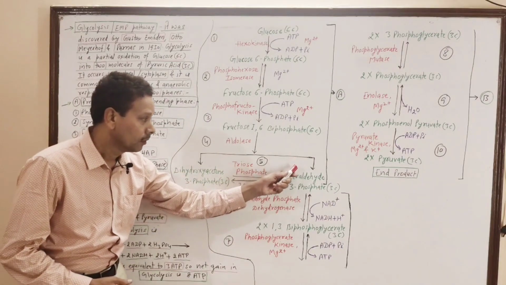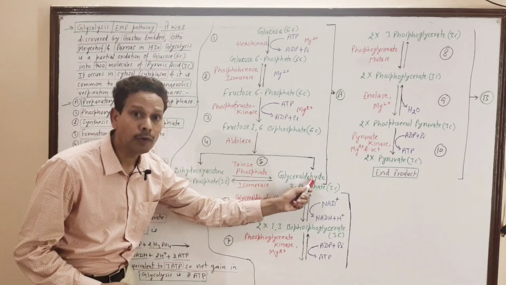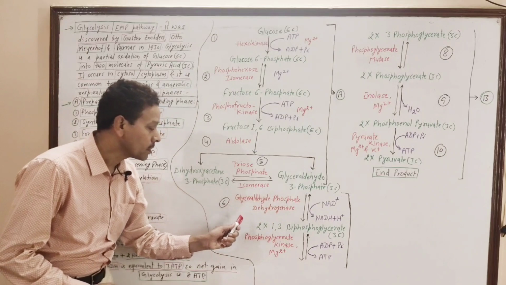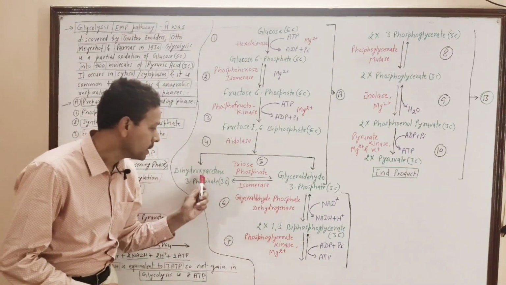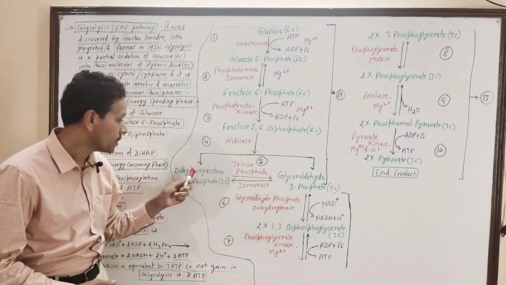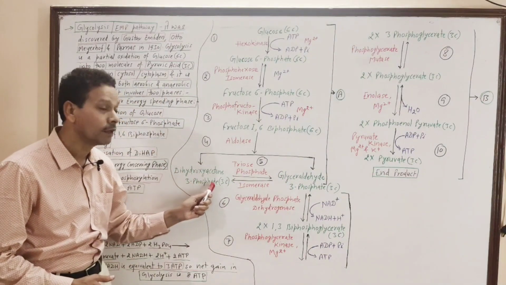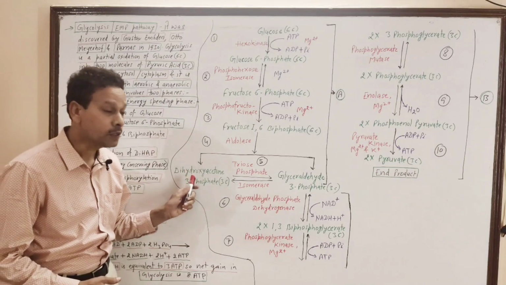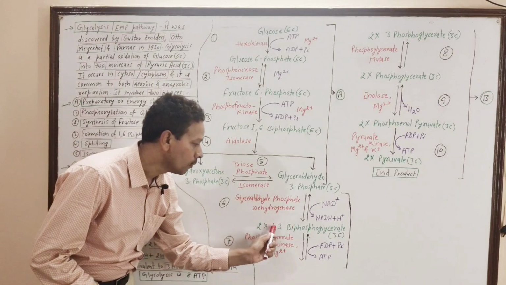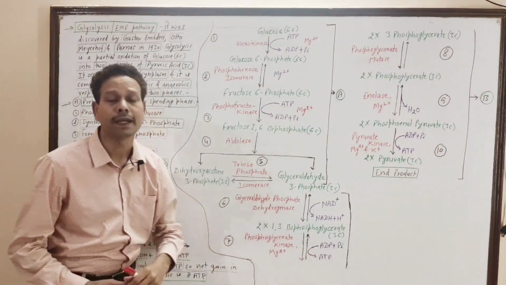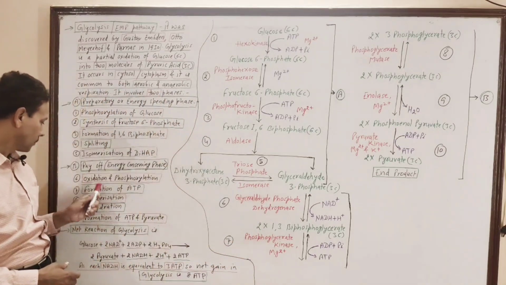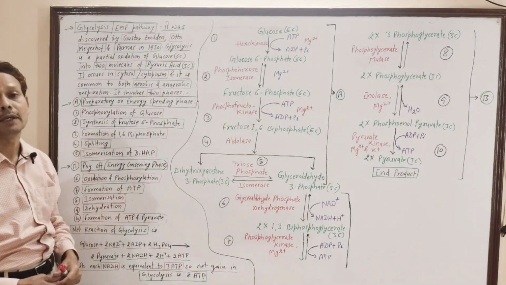As this carbon compound as well as this carbon compound, these products are doubled. It means glyceraldehyde 3-phosphate as well as dihydroxyacetone phosphate produce 2 molecules. So these are 2 molecules of 1,3-biphosphoglycerate.